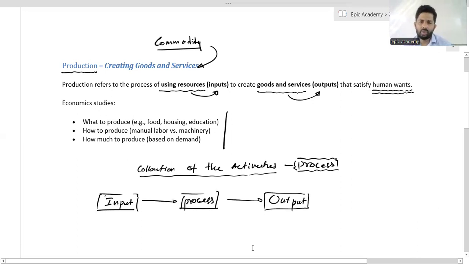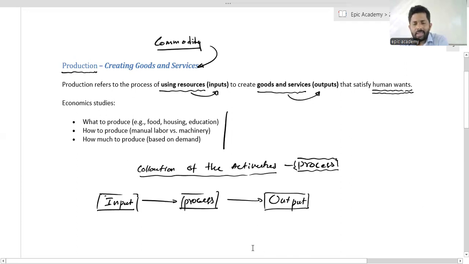Just consider paddy production in Sri Lanka. They use land, seeds, labor, machineries, and water to grow the paddy, and after harvesting, they can sell it in the local market.